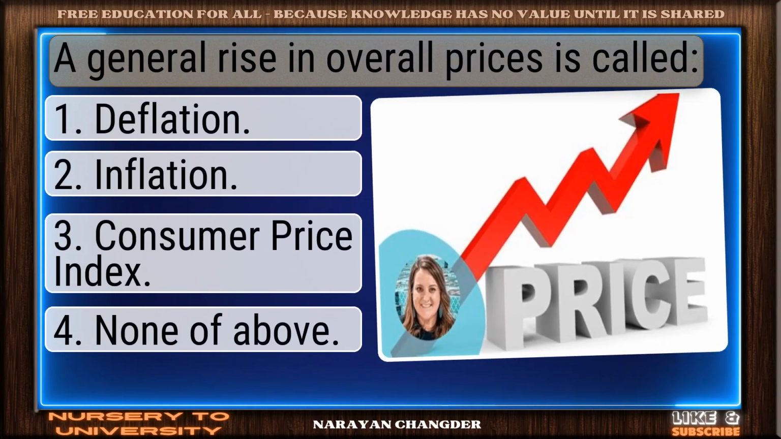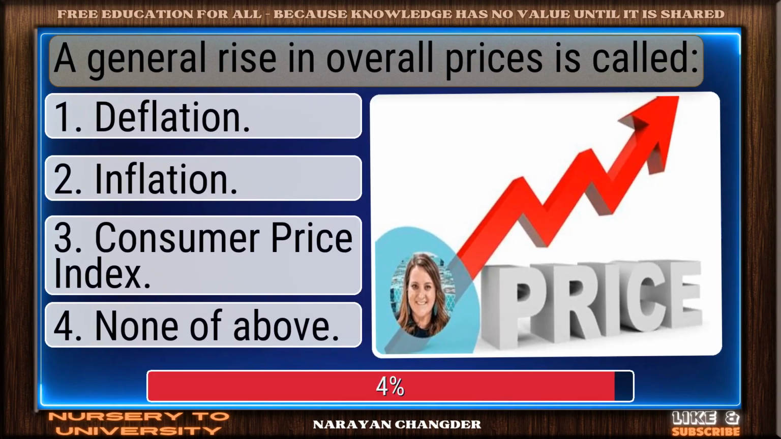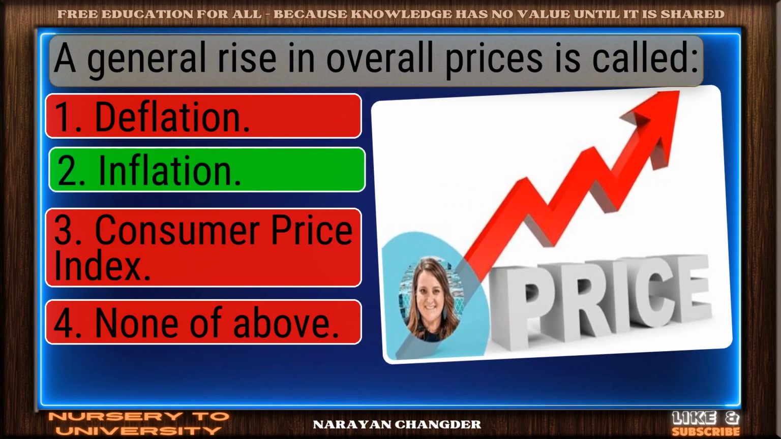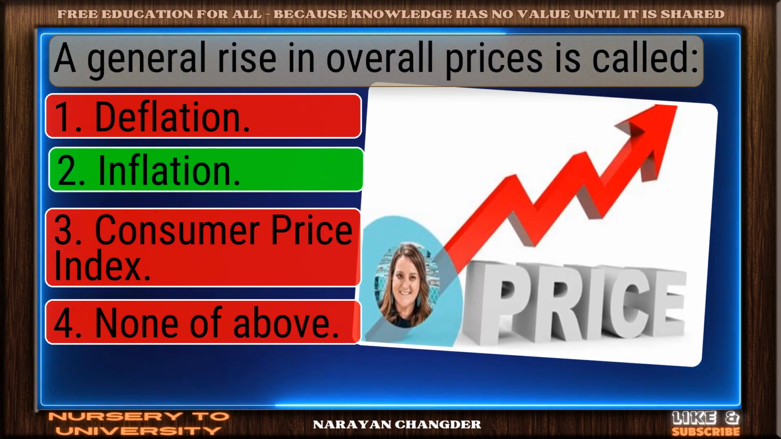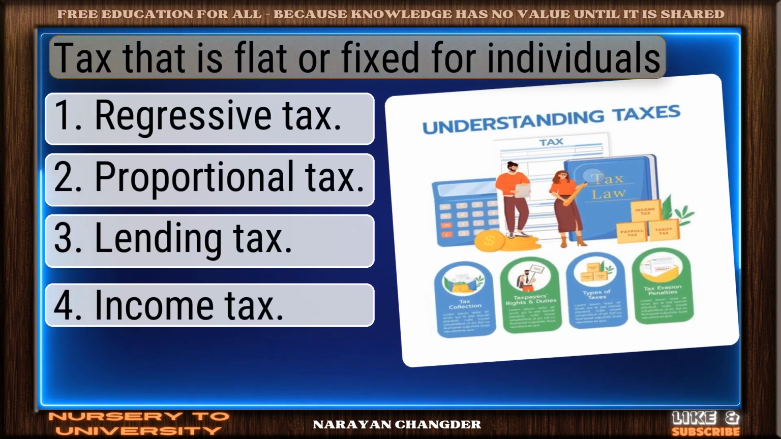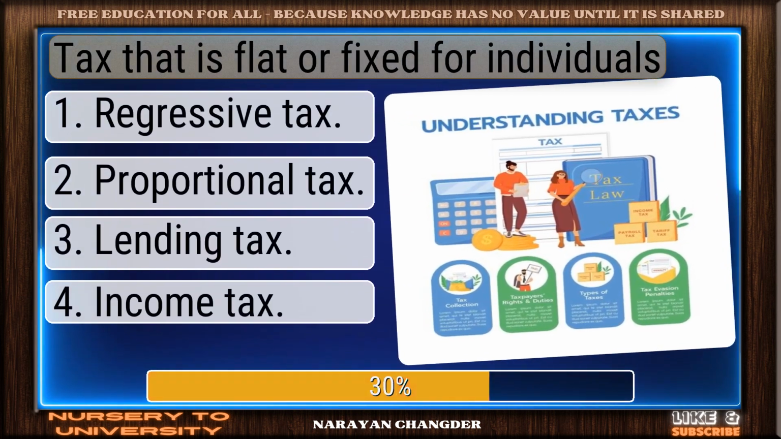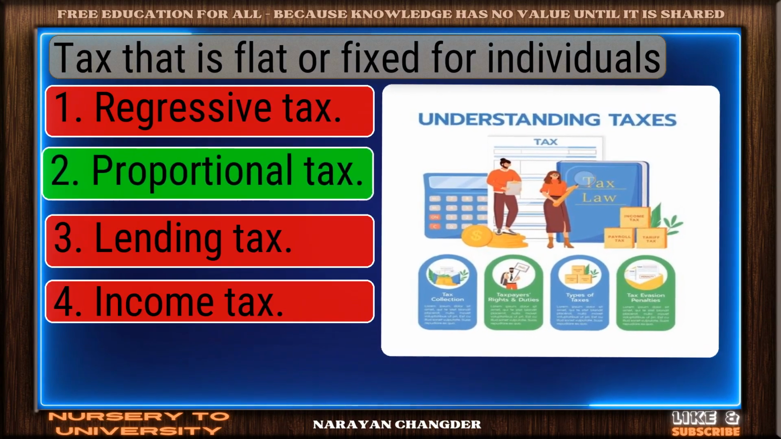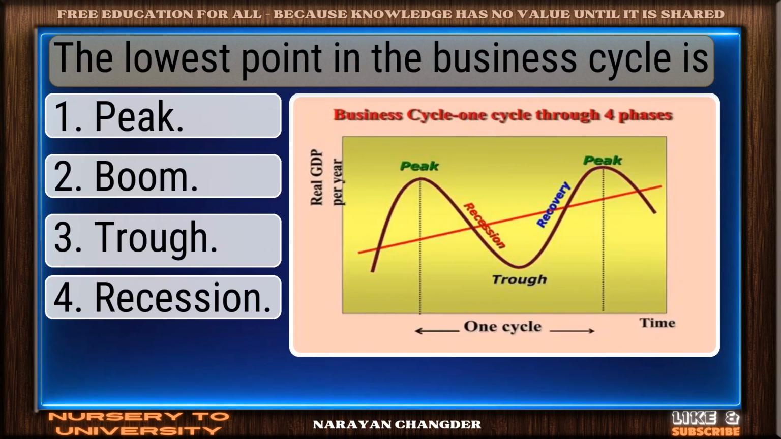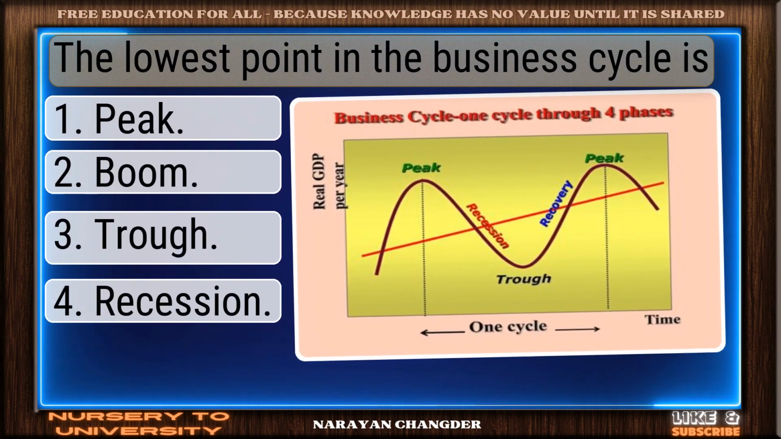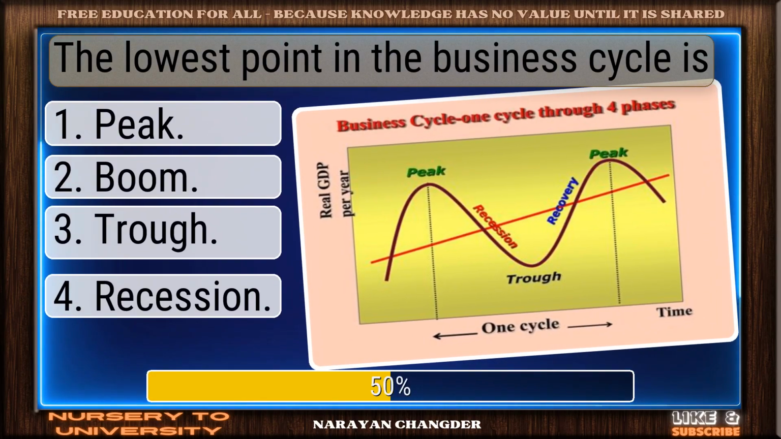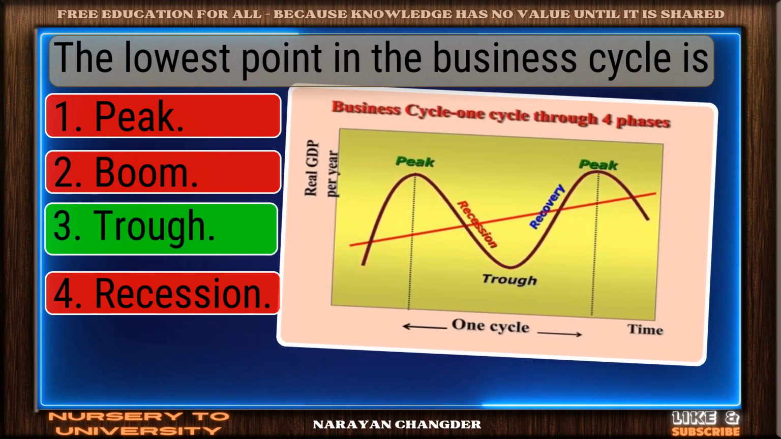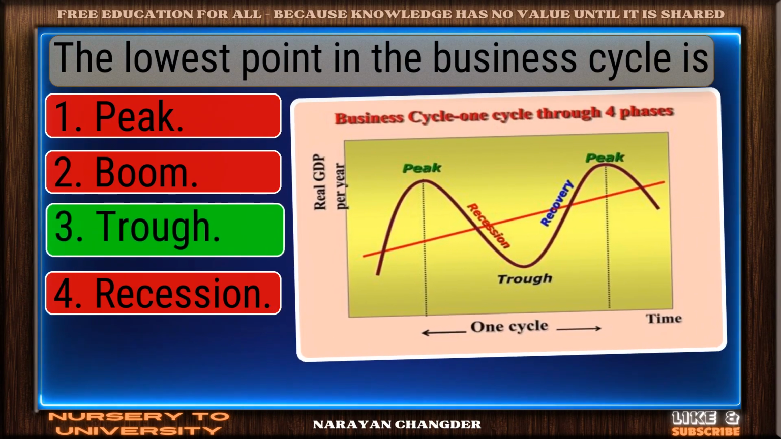A general rise in overall prices is called. Solid response. Inflation is a valid choice. Tax that is flat or fixed for individuals. Well picked. Proportional tax is the correct answer. The lowest point in the business cycle is? Good job. Your answer, trough, works well here.